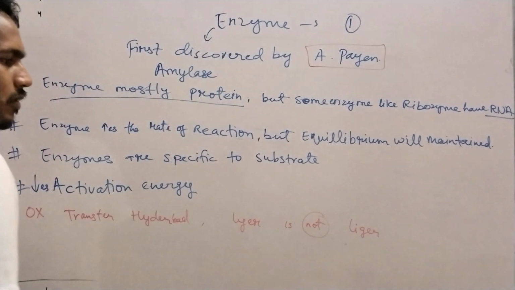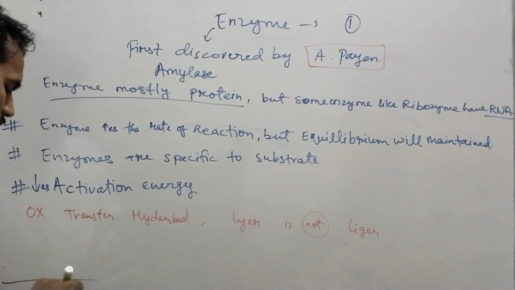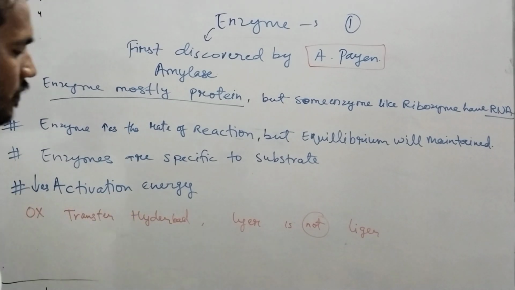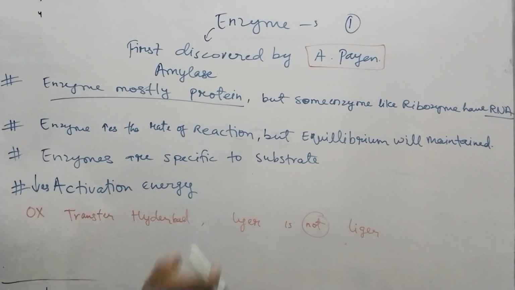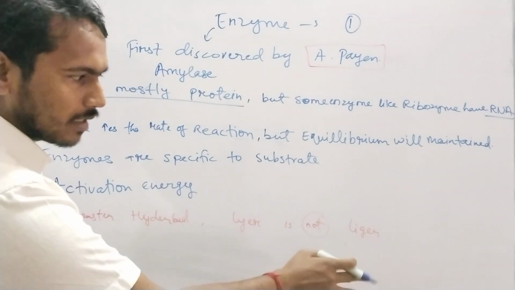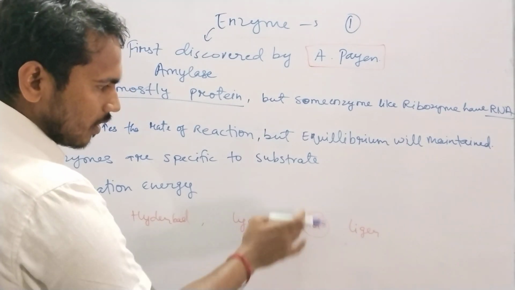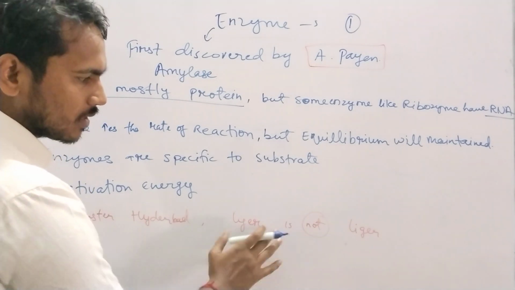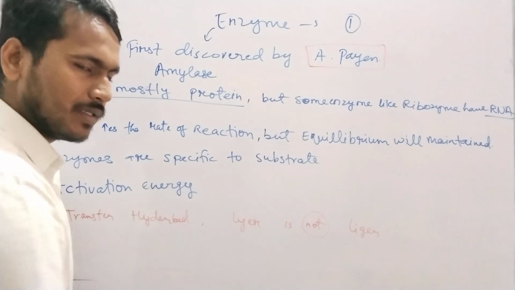So what does it mean? This is two sentences. Ox transfer to the Hyderabad. Simple. Liar means who lies is not liger. The word not is not anything; it is just to complete the sentence.